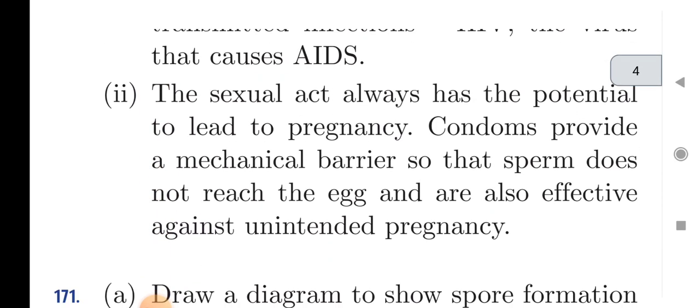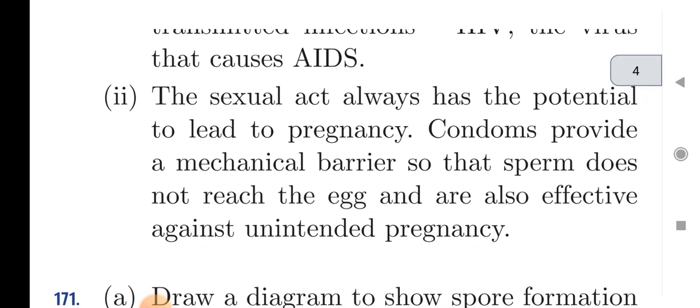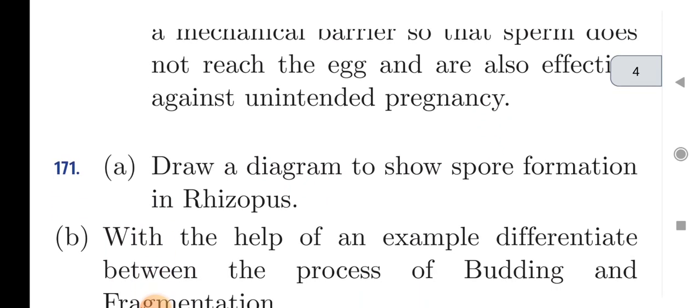Next advantage of condom is the sexual act always has the potential to lead to pregnancy. Condoms provide a mechanical barrier so that sperm does not reach the egg, and also effective against unintended pregnancy.